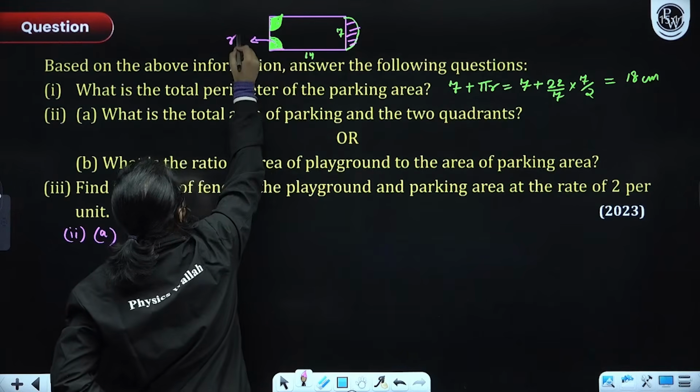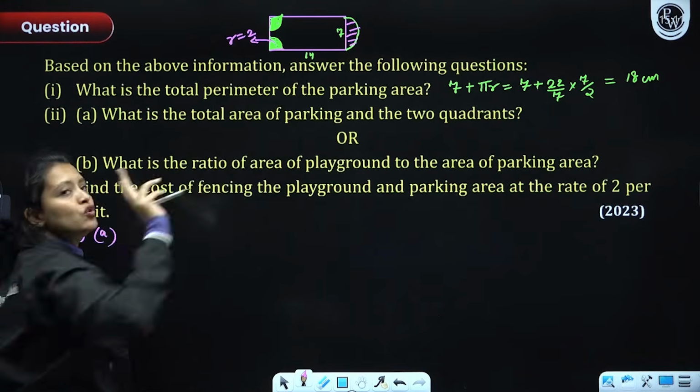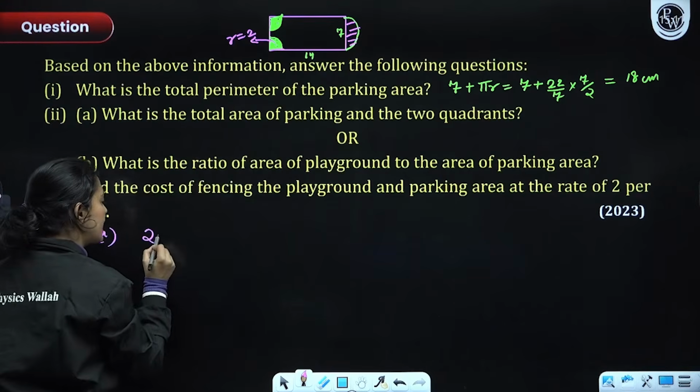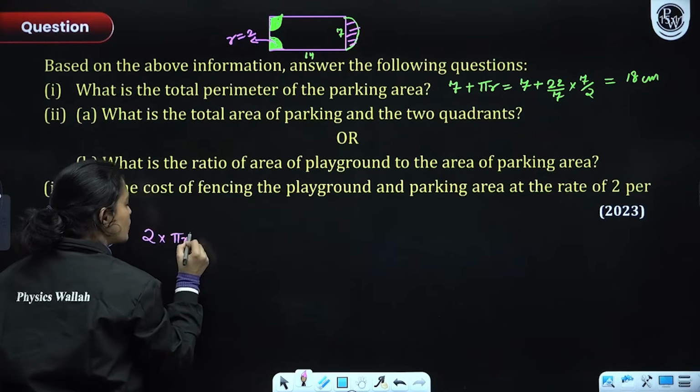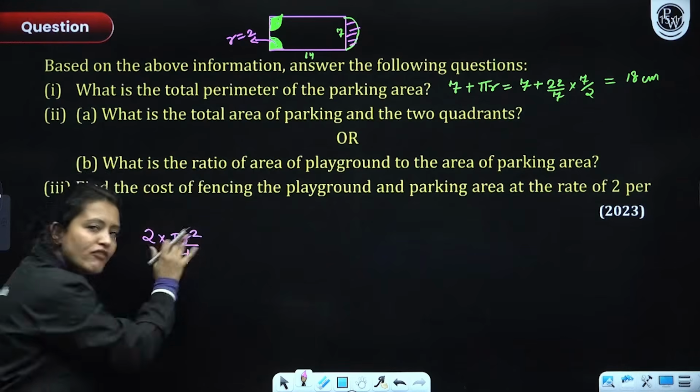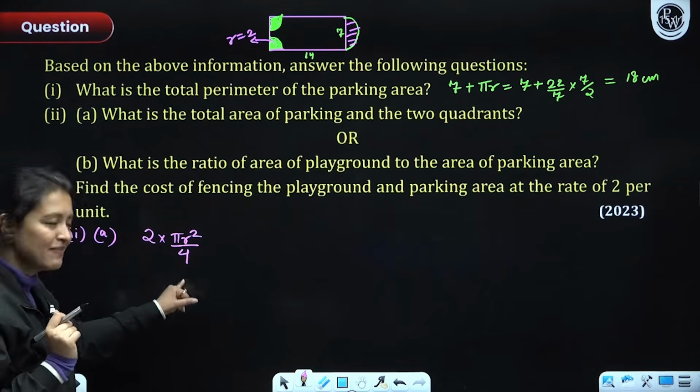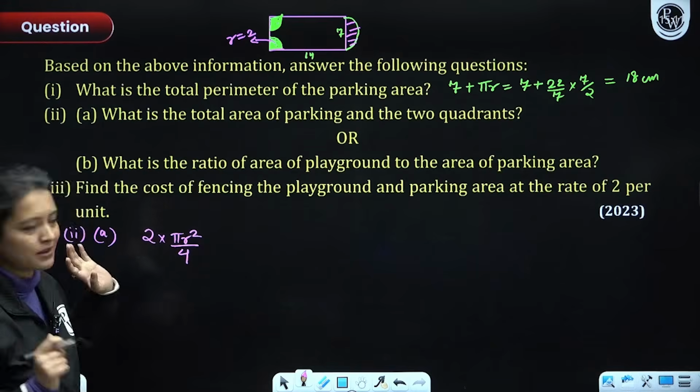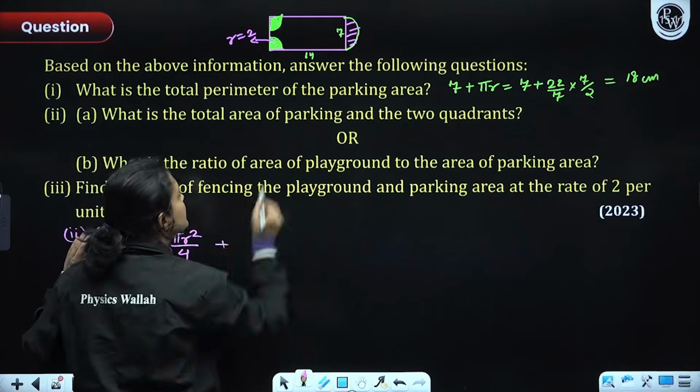I'll write it here. R is equal to 2. So there are two quadrants, right? So first of all, I'll multiply 2 and pi r square divided by 4. Area of one quadrant is pi r square divided by 4. Since there are two quadrants, I'll multiply by 2. Okay, plus the area of the semicircle.